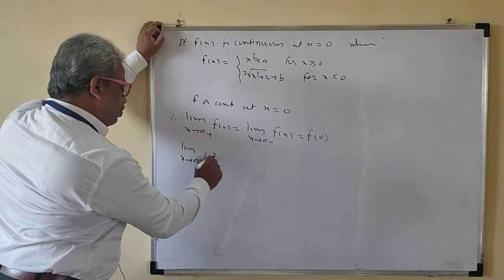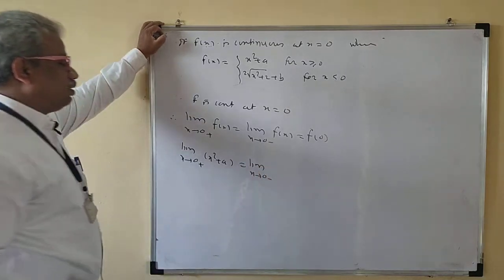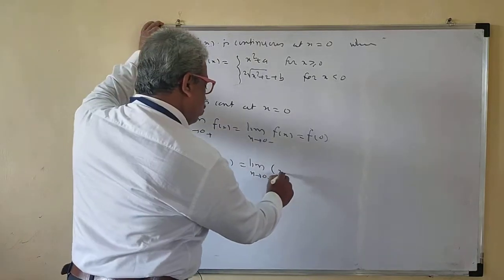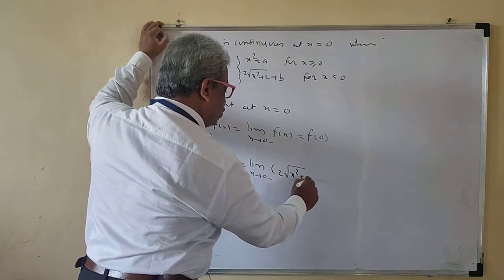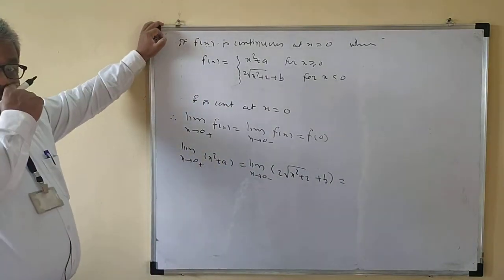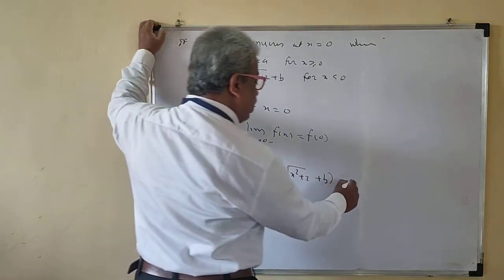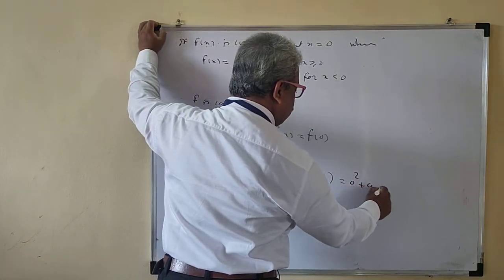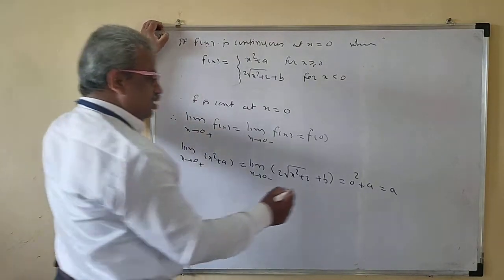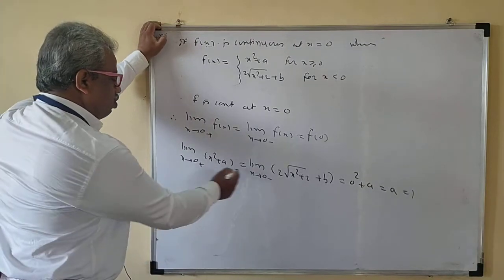Your function is x squared plus a. Limit x tends to 0 minus means x is less than 0. So your function is 2 root of x squared plus 2 plus b, is equal to f of 0. So 0 takes the value here now. So this is 0 squared plus a. So this is a, and you already have the value of a as 1 now. So this is 1.